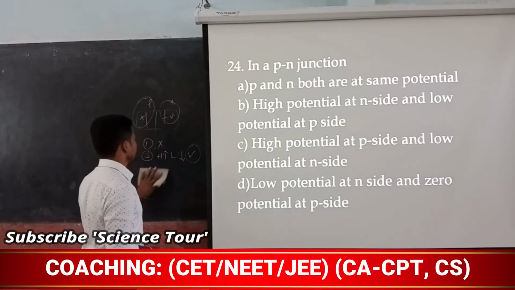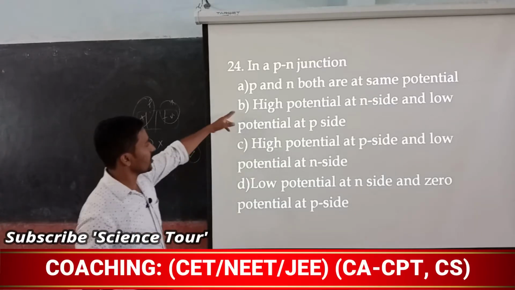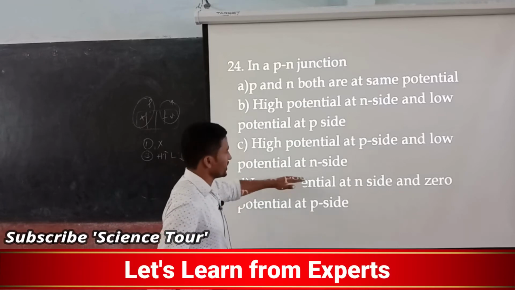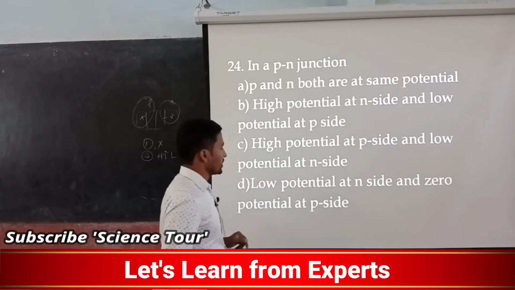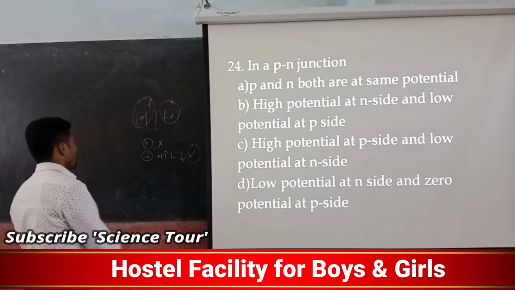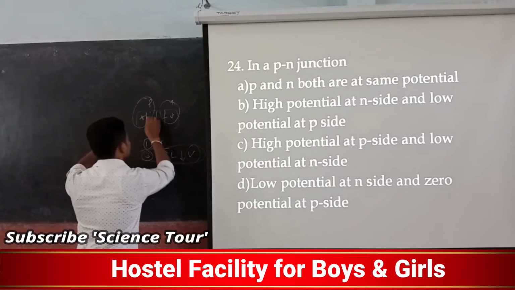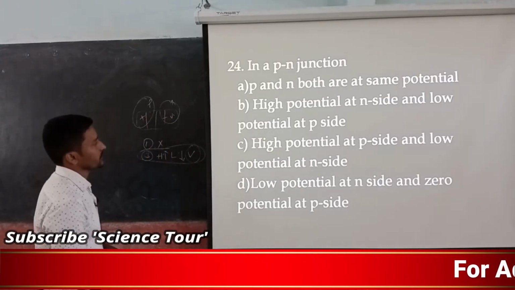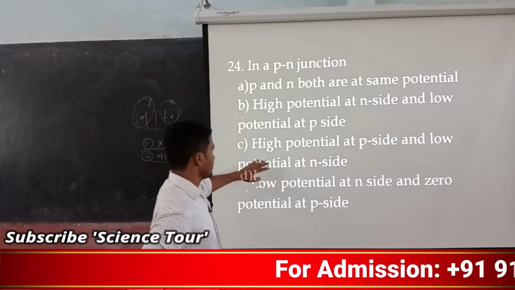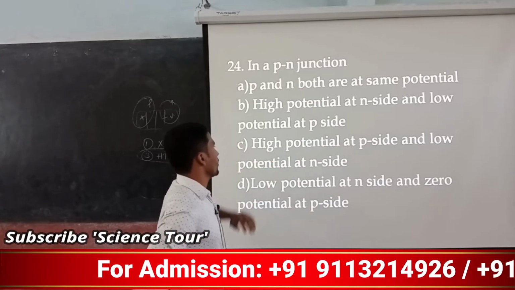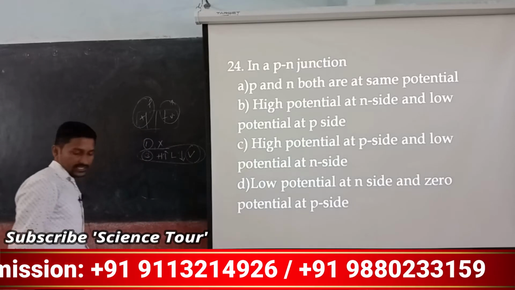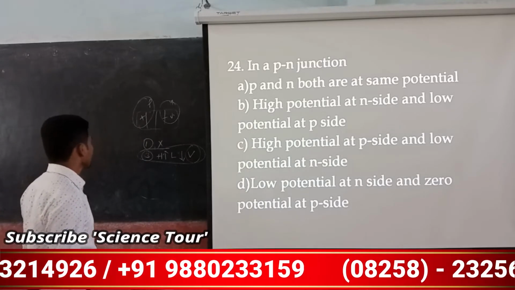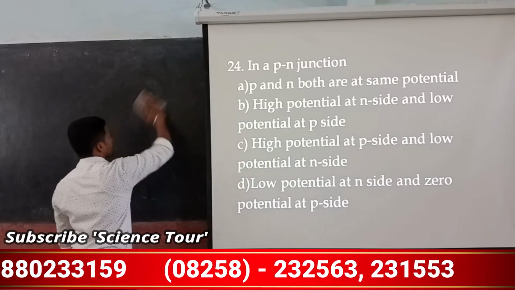Positive is always highest, so that is wrong and this seems correct. Low potential at N side and zero potential at P side, that is wrong. So we always have high potential at P side and low potential at N side. Option C will be the right answer for you.